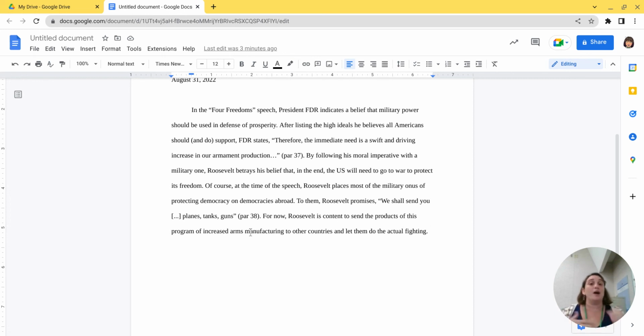So that's two possible ways I could end this paragraph with a third TIQA rotation. All right, so that is the TIQA format.